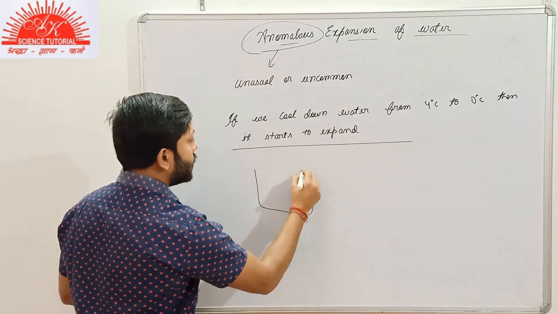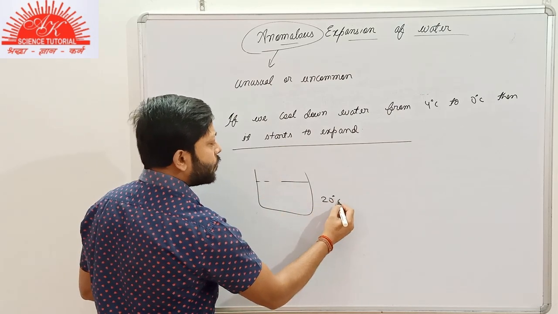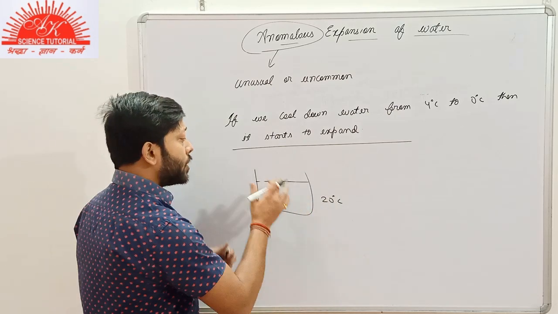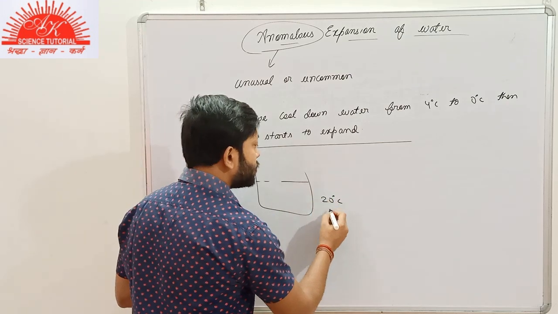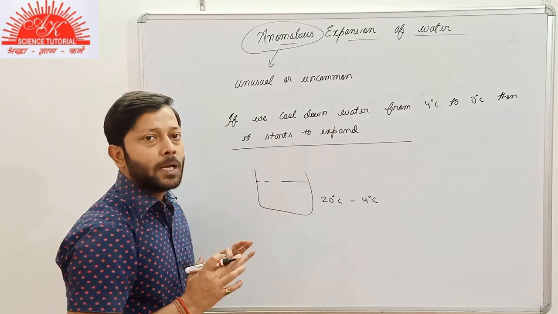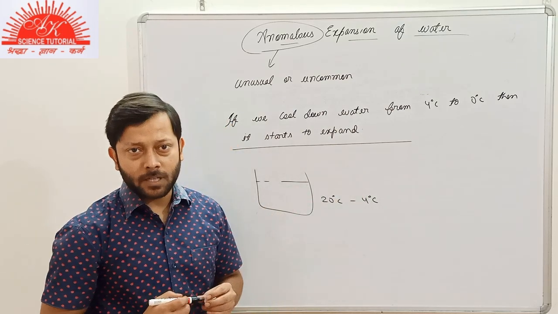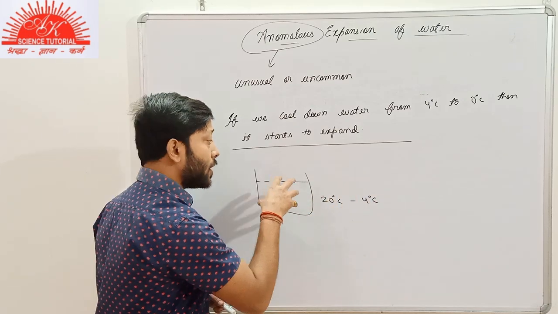Suppose we have some water in a container and the water is at room temperature, 20 degrees Celsius. You put it inside the refrigerator, the fridge. When it cools down from 20 degrees Celsius to 4 degrees Celsius, it will behave as the other substances. It means that it will contract because you are cooling it down.